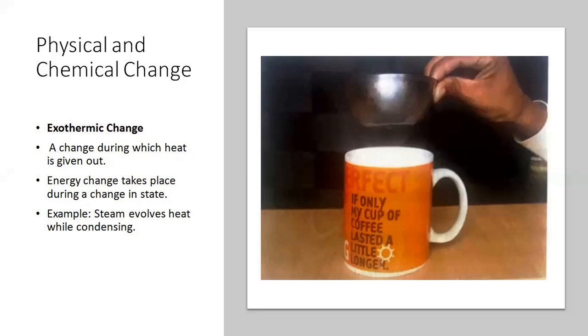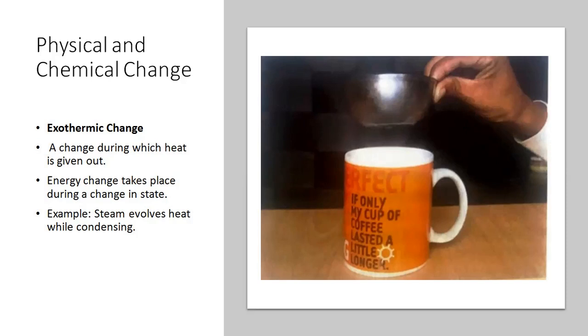No new substances are formed after a physical change, and new substances are formed after a chemical change. In a physical change, the mass of the substance remains unaltered. But in a chemical change, the mass of the substance undergoing the change is altered.